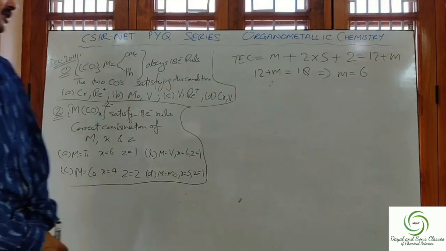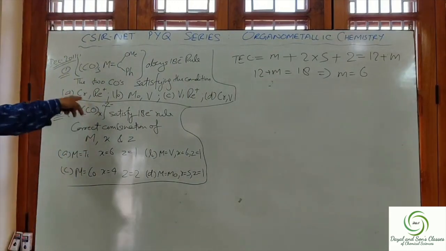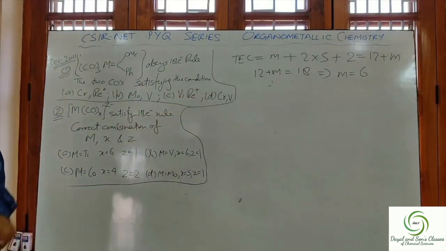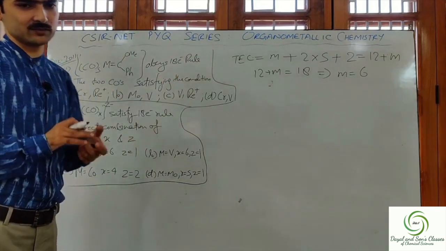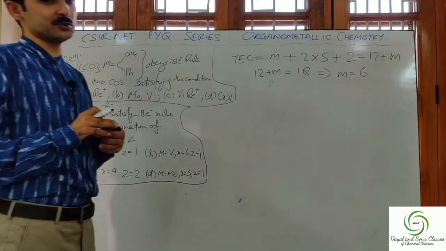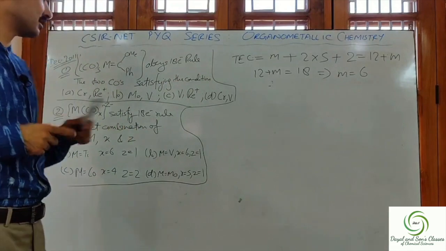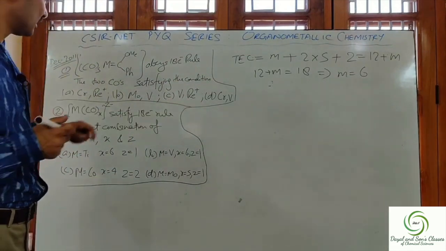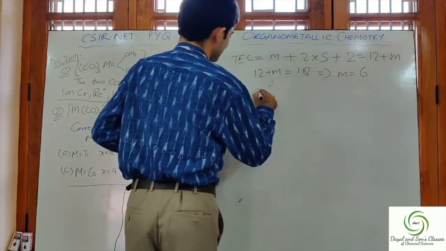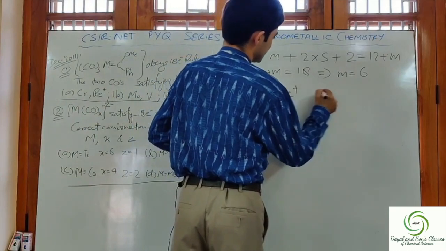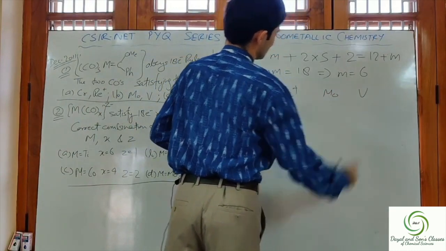Now let us check for which of these combinations we get a 6 electron contribution. We have Cr, Re plus, Mo and vanadium.